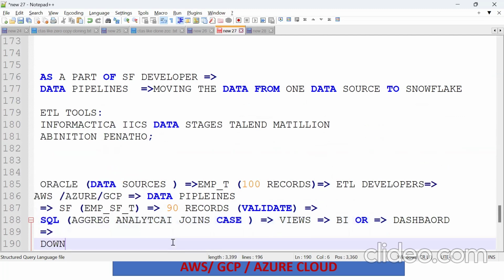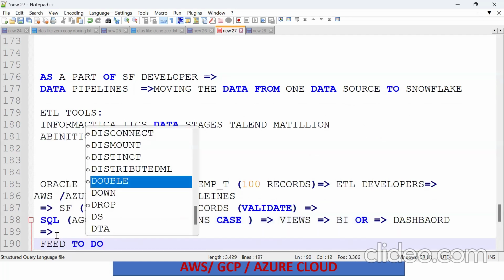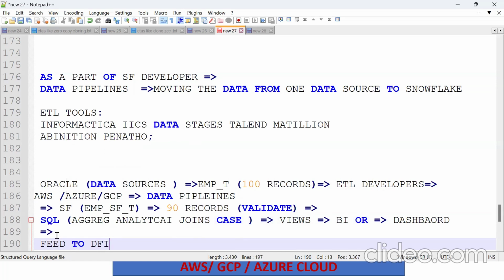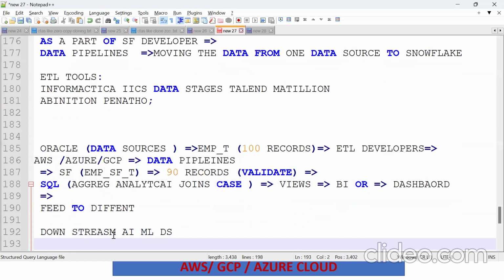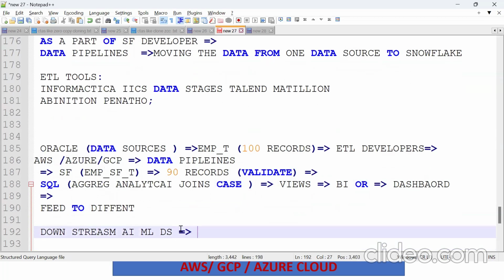We can also feed this transformed data to downstream systems like AI and machine learning, for future predictions or for promotions. Got the point.